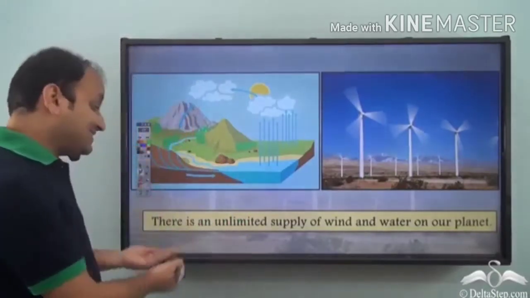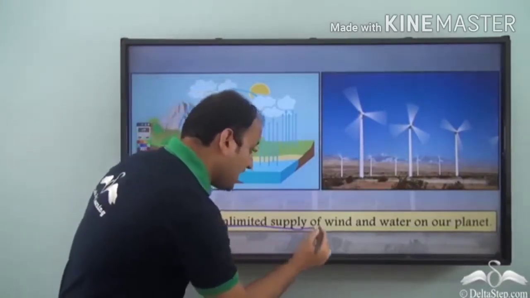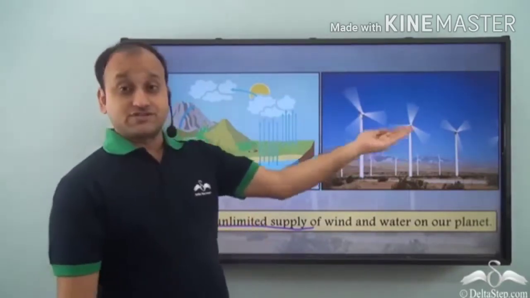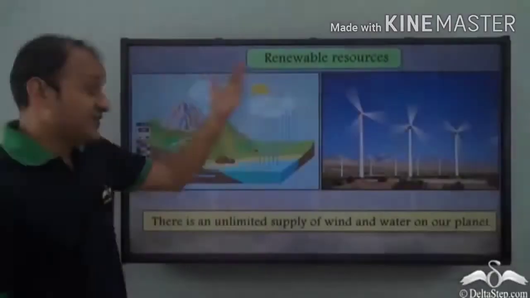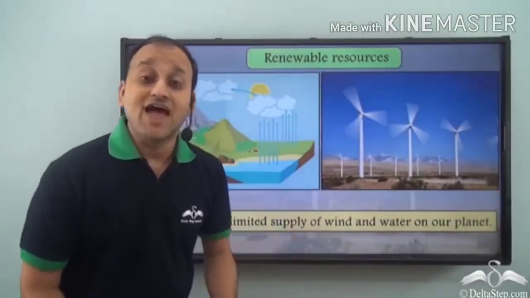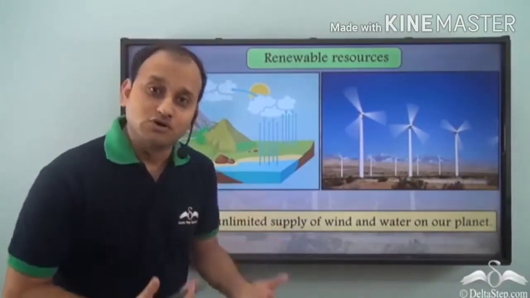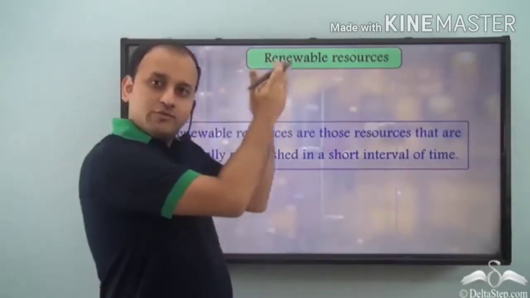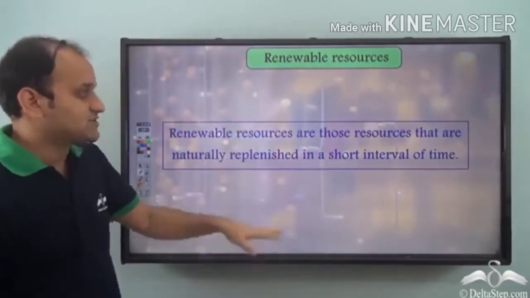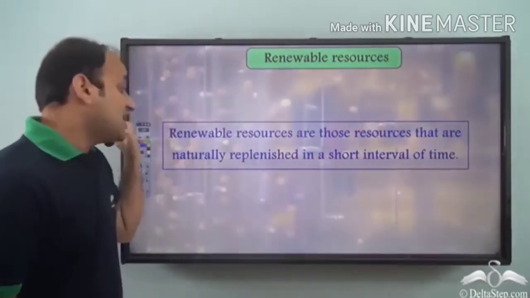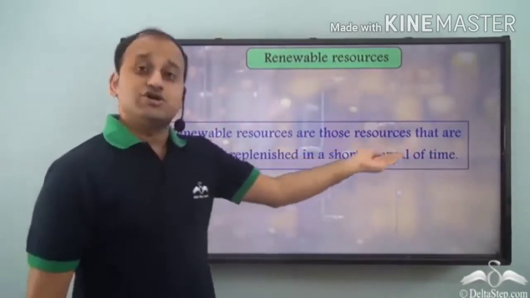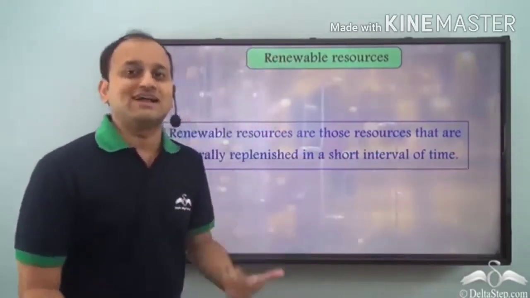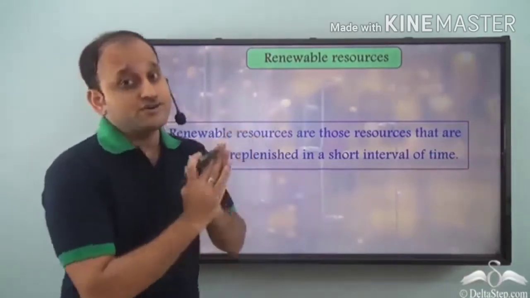So we can say that there is an unlimited supply of wind and water on our planet, and that is why we call them renewable. In fact, both these resources are called renewable resources because we have an unlimited supply of both. So what do we mean by renewable resources? Renewable resources are those resources that are naturally replenished in a short interval of time.